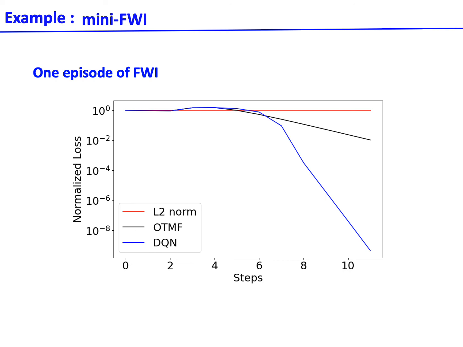As the DQN has learned to use the advanced misfit functions such as OTMF at the initial iterations to avoid cycle skipping, but when the data come too close, the DQN will try to use L2 norm instead.